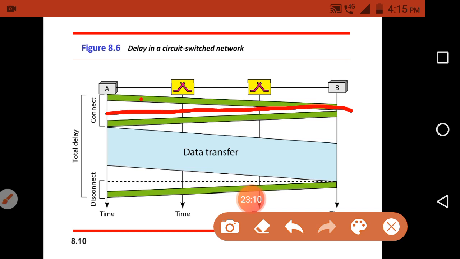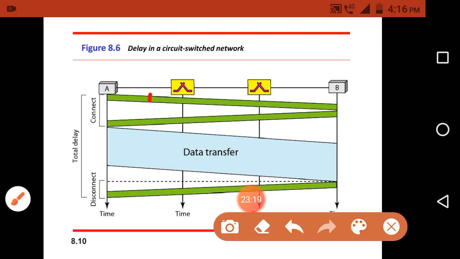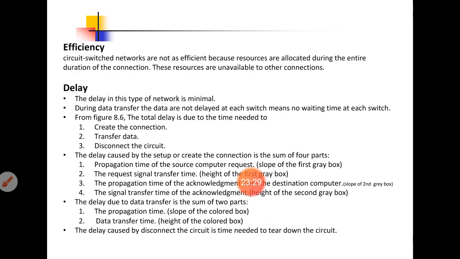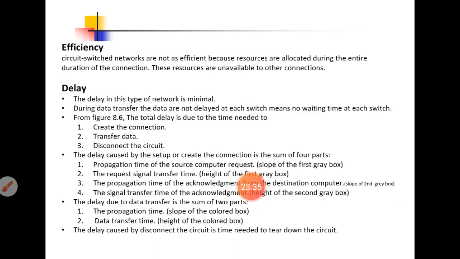Okay, the slope of this particular gray path. And the transmission time we have to measure based on the height of the gray path. More height, less transmission time; less height, more transmission time. And the third part is the propagation time of the acknowledgement.